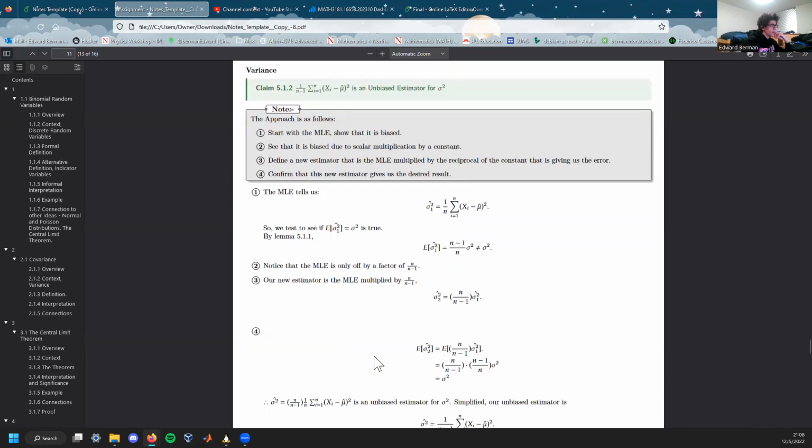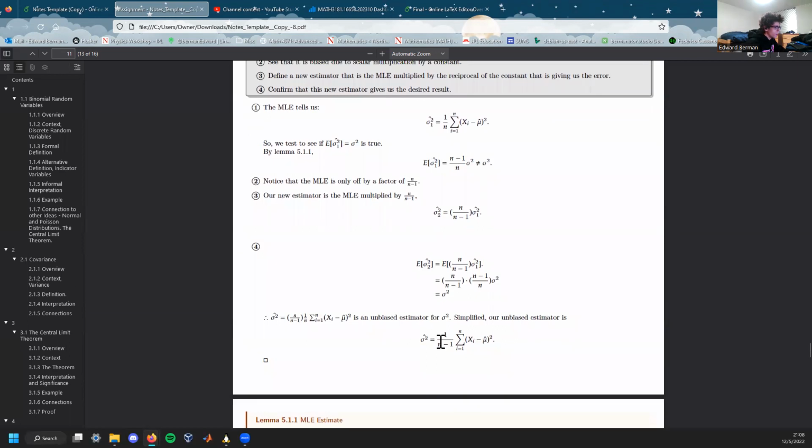So let's find a new estimator, sigma tilde squared, and that's equal to our old estimator times the constant. So if we take the expected value of this, well, this is a constant, so we factor it out. We know the expected value of our first estimator, again by the lemma, is n minus 1 over n sigma squared, so this cancels out and becomes sigma squared. So therefore, this is our unbiased estimator. It simplifies to sigma hat squared is equal to 1 over n minus 1 times the sum from i equals 1 to n of xi minus mu hat squared.